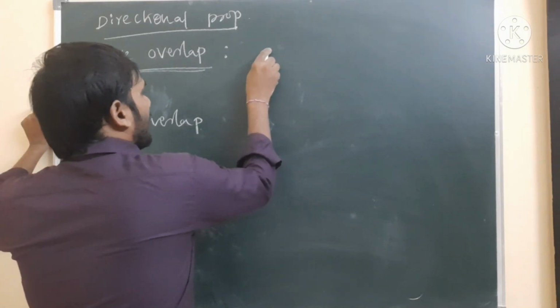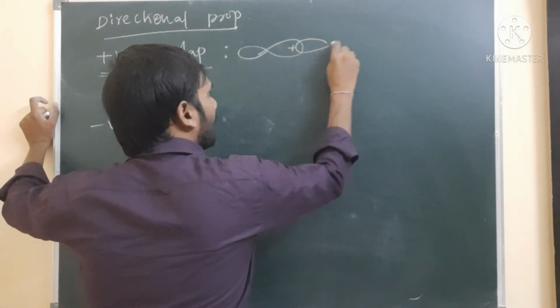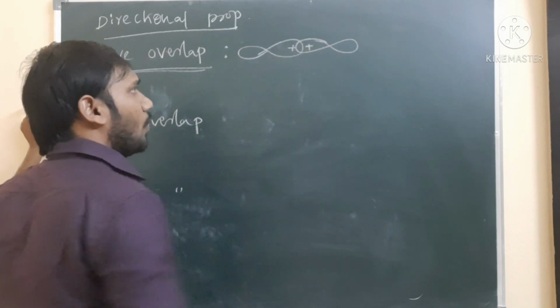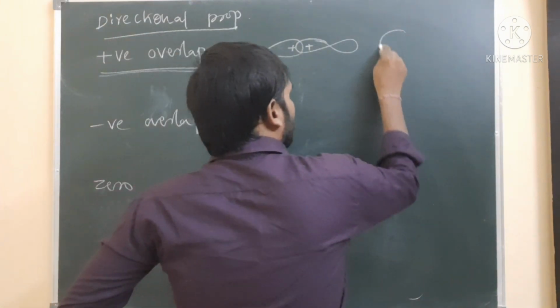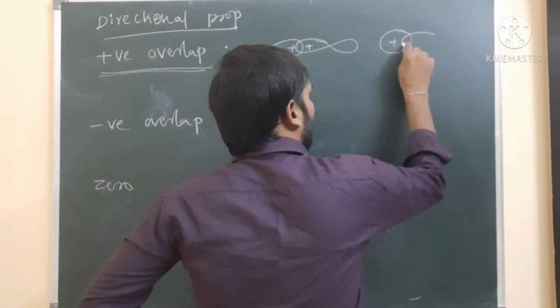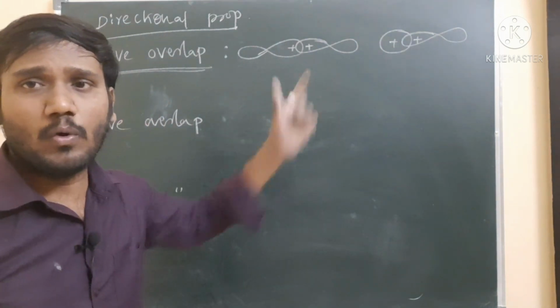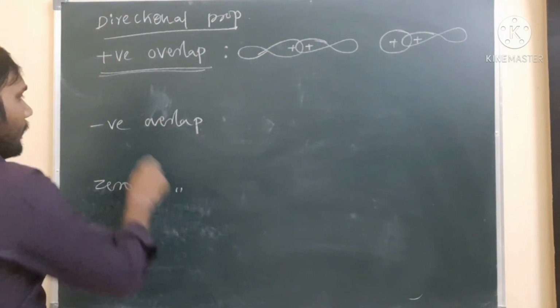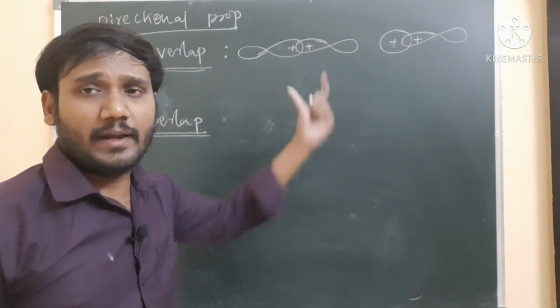For example, I am taking a p orbital having positive sign, and another p orbital also having positive sign, and both are overlapping. Same sign orbitals are overlapping. Otherwise, one s orbital having positive sign and another p orbital having positive sign overlapping. It is a positive overlapping. Next, negative overlapping: two opposite sign orbitals overlapping, we can say negative overlapping.